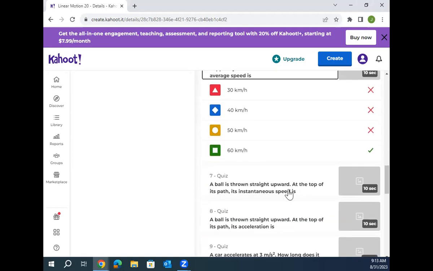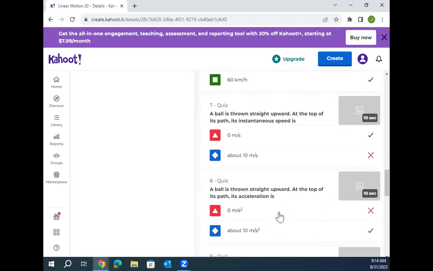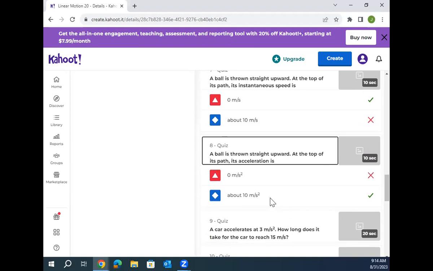Right. Ball thrown straight up at the top of its path. Its instantaneous speed is how much? 0 meters per second. Ball thrown straight upward at the top of its path. Its acceleration is how much? 10 meters per second squared. Which direction? Down. All right. There you go. Oh man, you guys are winning.